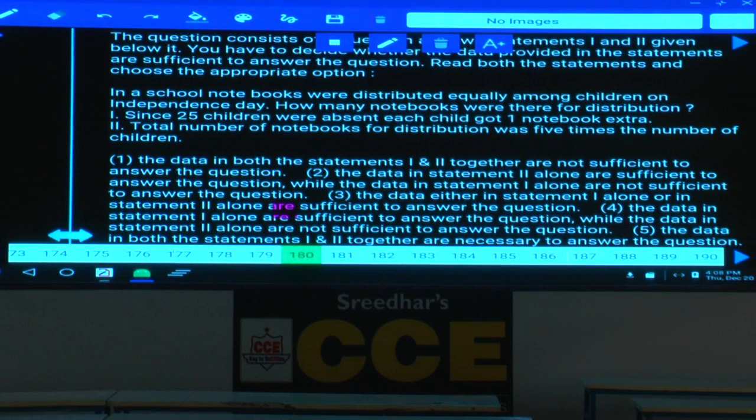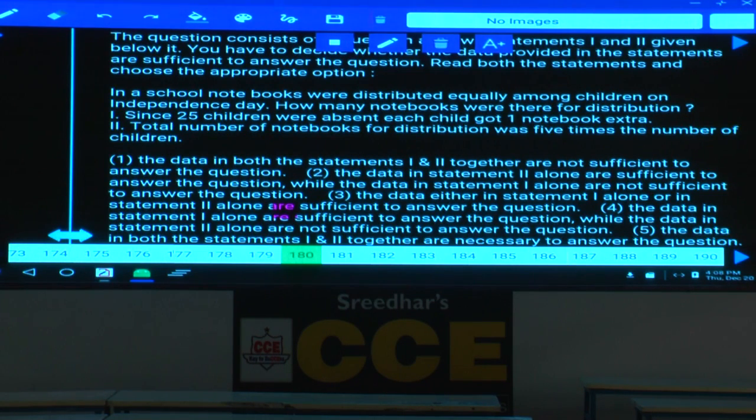Next. In a school, notebooks were distributed equally among children on Independence Day. How many notebooks were there for distribution? We need to calculate the total number of books we have for distribution. Right. Do you know how many students are here? No, right? Yes. Come on. At least how many books do they plan to distribute per person? That is also not there. Right. So basically in the question you have nothing.